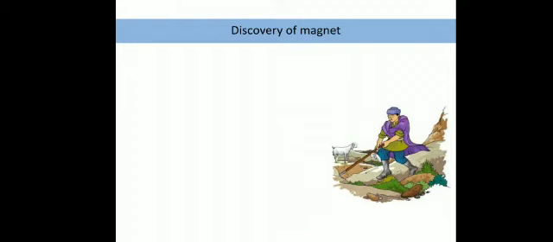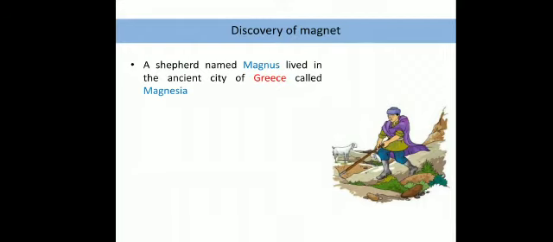For example, a bicycle was an invention. A ceiling fan is an invention, which does not already exist. So here we will see a beautiful story of the discovery of a magnet. There was a shepherd actually. Shepherd means the person who takes goats and sheep for grazing in the pasture land. So there was a shepherd whose name was Magnus, who used to live in a very old city of Greece. In an ancient city of Greece, the name of the city was Magnesia.